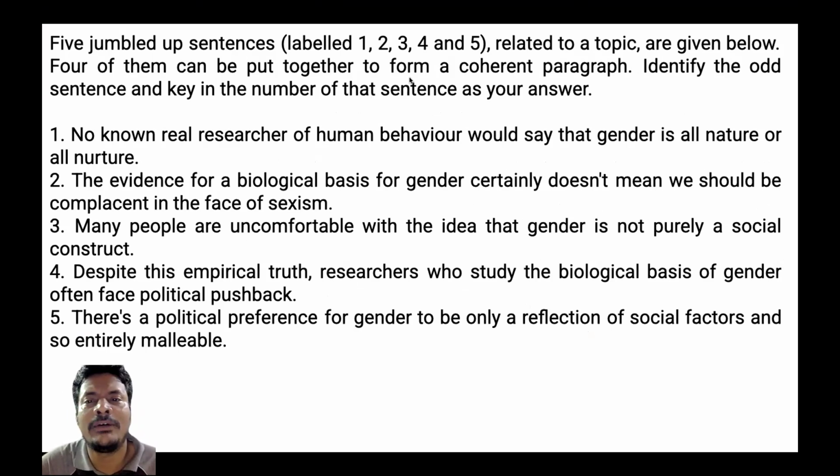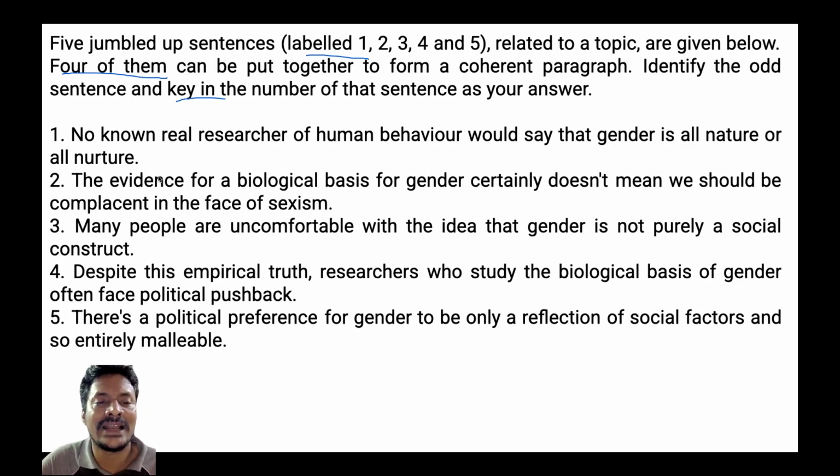So here we have another question, an odd one out question. The instruction for this question is: there are five sentences, each labeled 1, 2, 3, 4, and 5, related to a topic. Four of them can be put together to form a coherent paragraph. We need to identify the odd sentence and key in the number of that sentence as our answer. Fine. Look at all these five sentences.